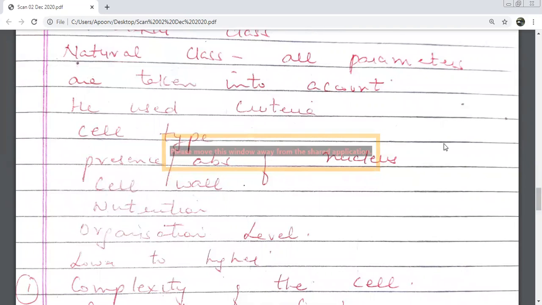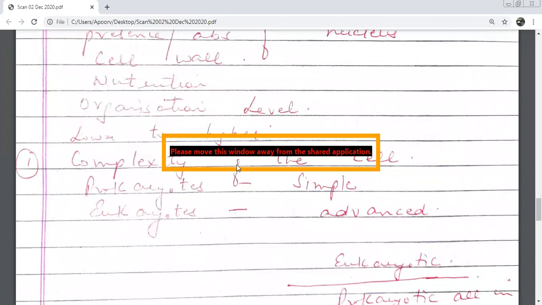Cell type, presence or absence of nucleus, cell wall, nutrition and organization level. Let us study; we are going to study from lower to higher level. We are going to start from lower to higher. सबसे पहले we'll talk about the complexity of the cell type. Prokaryotes are considered to be simple and eukaryotes are considered to be advanced.